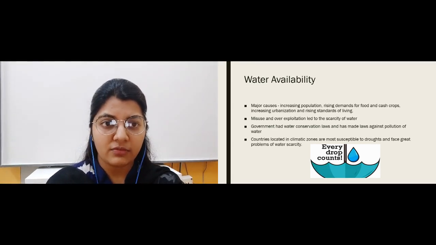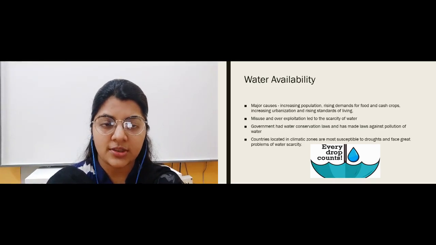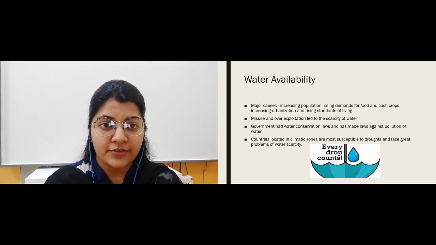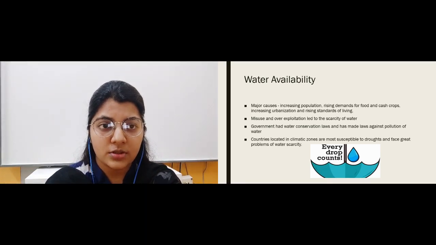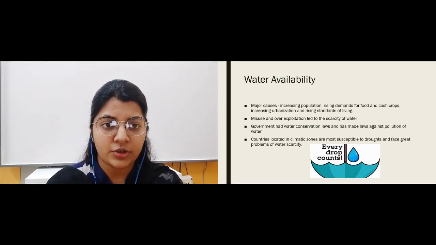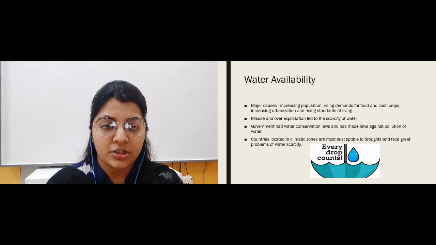So why do we have water shortage? Because of the increasing population, because of increasing urbanization in city areas, because of the rising demand of food and cash crops, and because of the rising standard of living. All of these combined account for the shortage of water, that is when water is misused or overused.